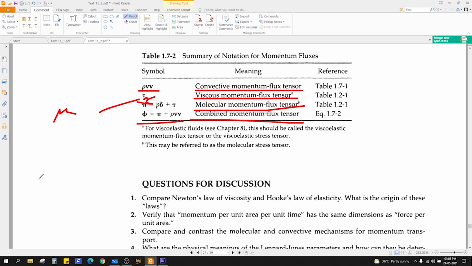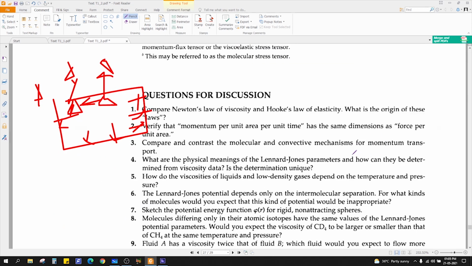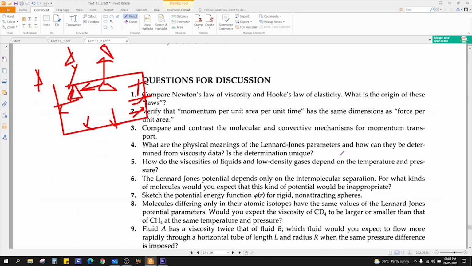But how is pressure arising? Pressure is arising because of the random motion of the atoms, right? So atoms are in constant motion, so they will collide with each other and with the wall. And with the wall, it creates a pressure, right? So that's how the pressure comes into play. Okay, thank you.